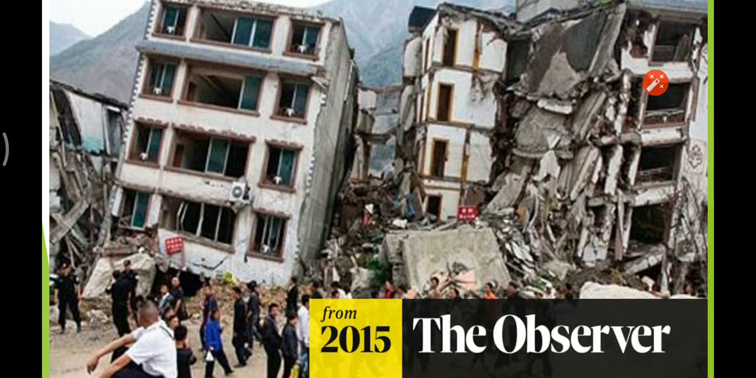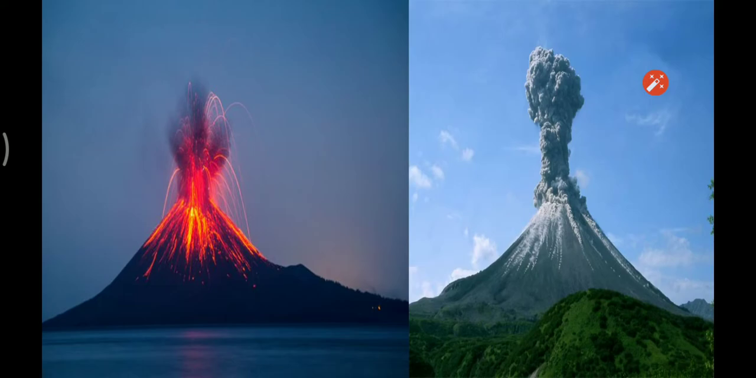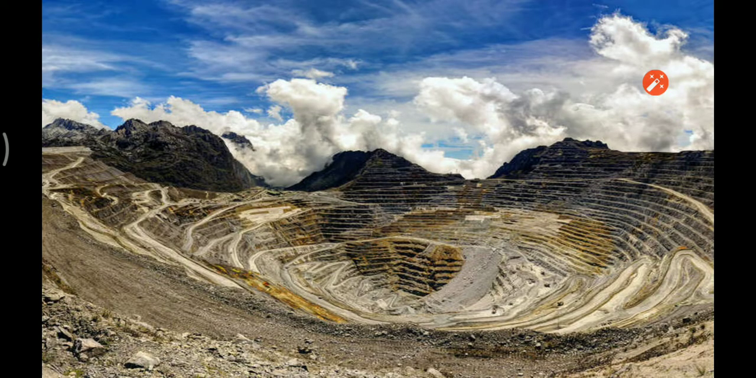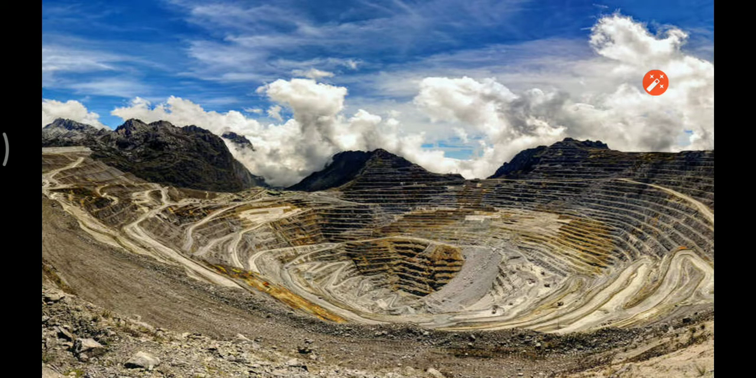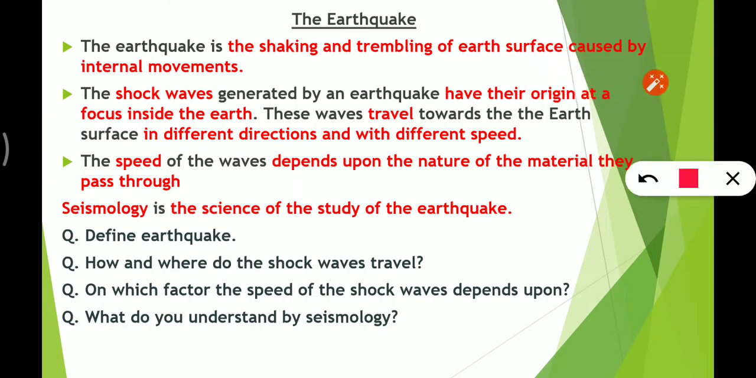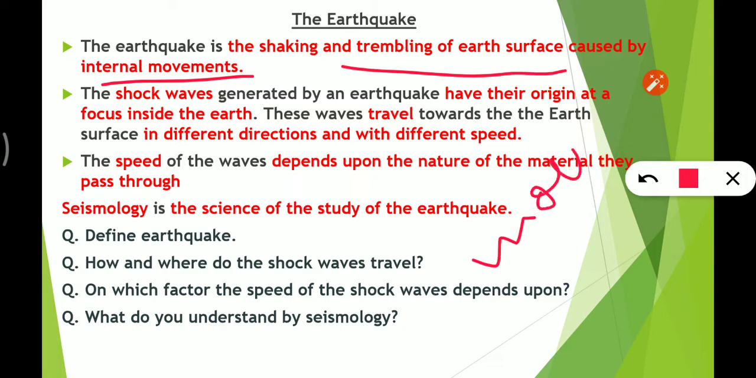So here is a picture of an earthquake. This is a picture of volcanoes. Then this is a picture of a gold mine. Now if we talk about the earthquake, then first of all we need to know its definition. It is the shaking and trembling of earth's surface caused by internal movements. There are movements inside the earth, and they cause shaking and trembling of the earth.